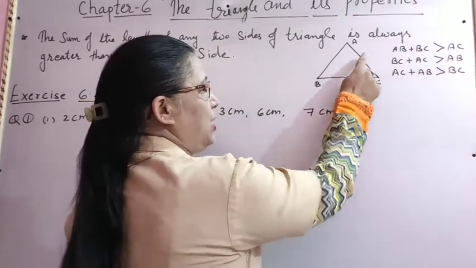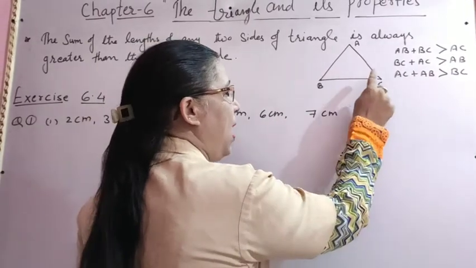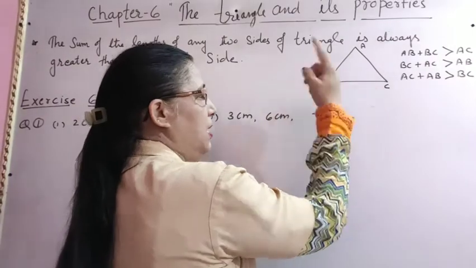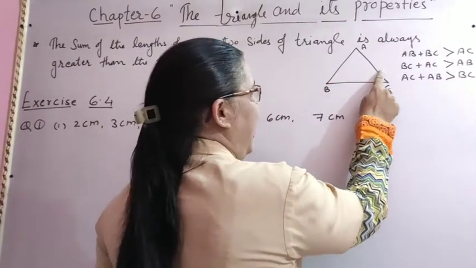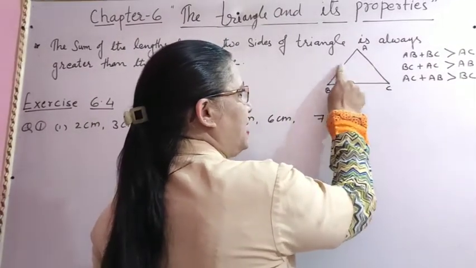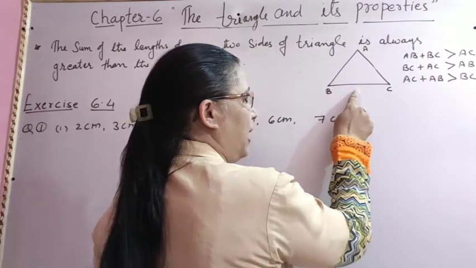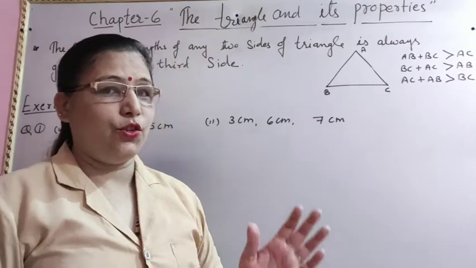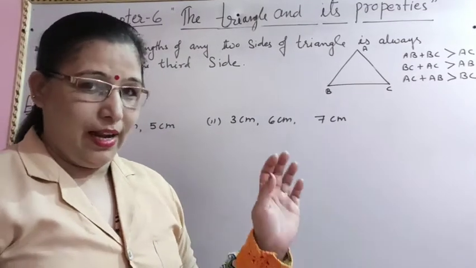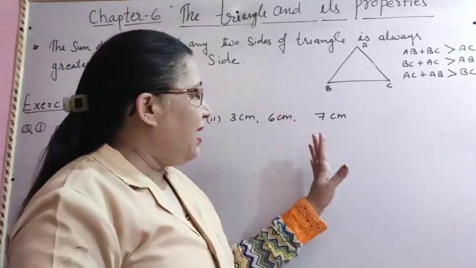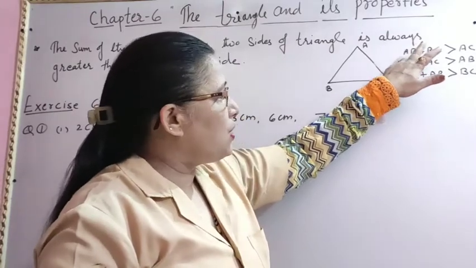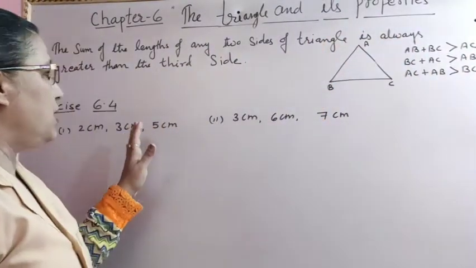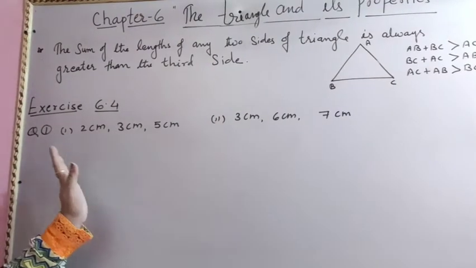When we are taking these two sides, BC plus AC is always more than the third side AB. Same with AC and AB: the sum of the two sides AC and AB is more than the third side BC. If any triangle is there, this property should be valid there. It means if a triangle is there, the sum of two sides is always more than the third side. This property we will use in our 6.4 exercise.